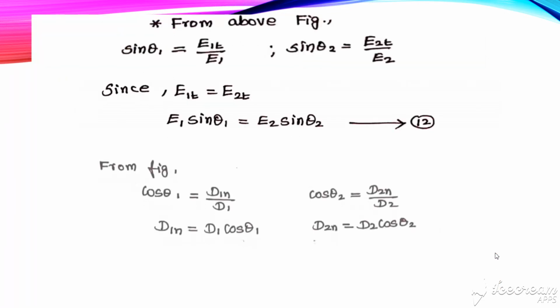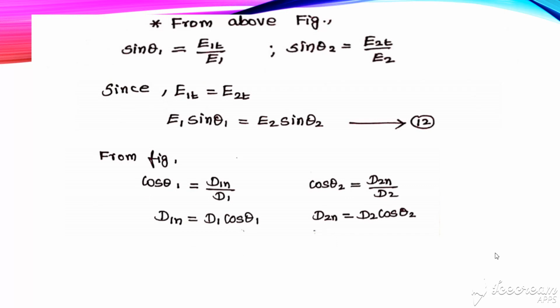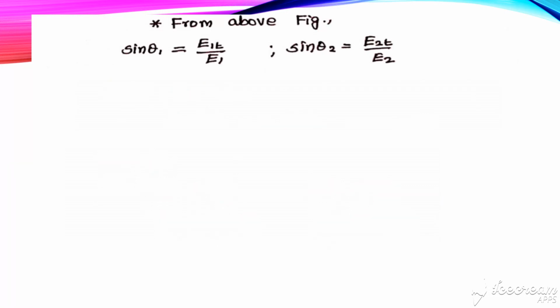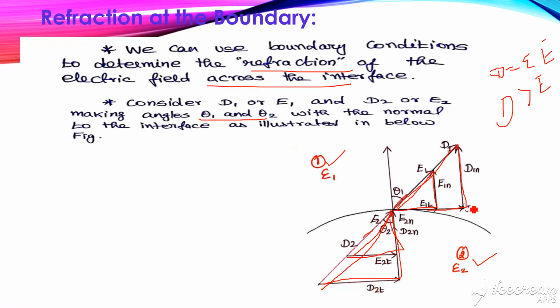Now from the figure we can define sin theta 1. Sin theta is nothing but opposite divided by hypotenuse. From the figure, sin theta 1 is the opposite side, which is E1t. So sin theta 1 is equal to E1t divided by the hypotenuse, that is E1.